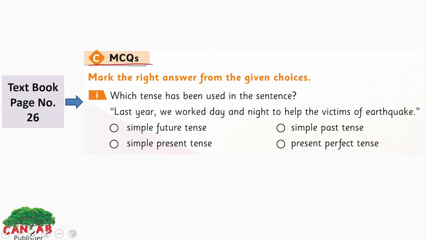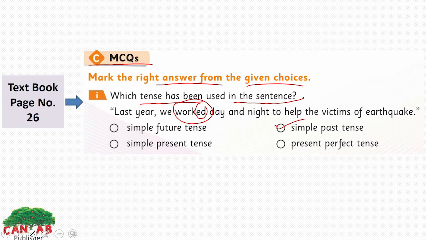Section C. Mark the right answer from the given choices. We have discussed the concept of simple present tense and simple past tense. Now you have to do the exercise. Which tense has been used in the sentence? Last year we worked day and night to help the victims of the earthquake. Yes, the action is work, and we have ed here. So it is the second form of the verb and this is the simple past tense.